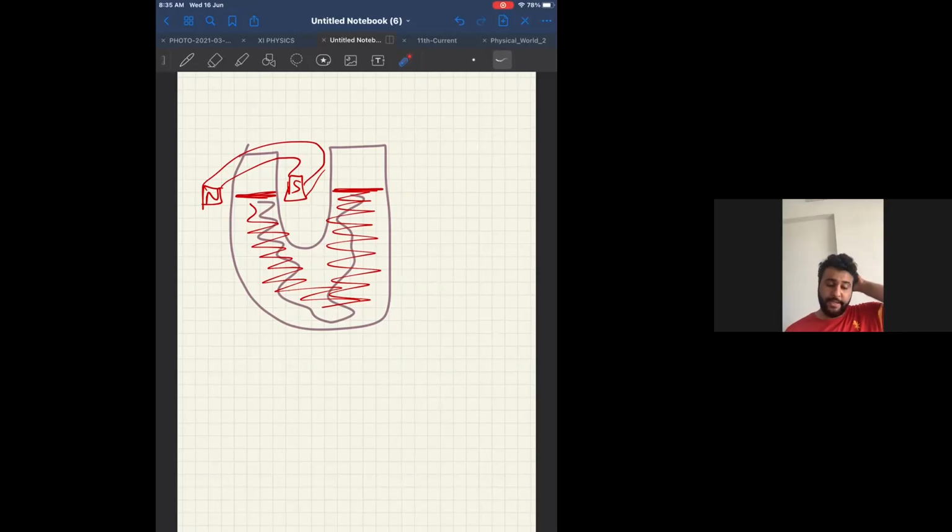Correct. Identify the wrong statement. Okay. So option A, diamagnetic substances do not have permanent magnetic moment. That means they cannot be permanently magnetized. Correct. Option A is correct. Option B, diamagnetism is explained in terms of electromagnetic induction. I am not aware because electromagnetic induction is still not there. So I don't know. Option C, diamagnetic materials have a small positive susceptibility. Can I say this is wrong? Because diamagnetic substances susceptibility is negative. Check the table. Susceptibility for a diamagnetic substance is negative.